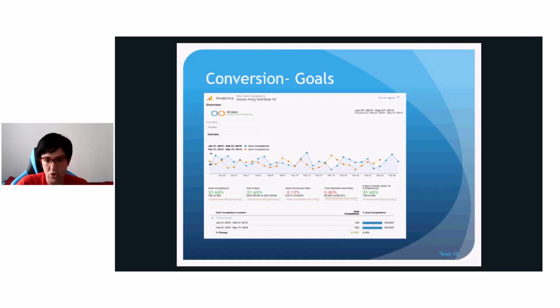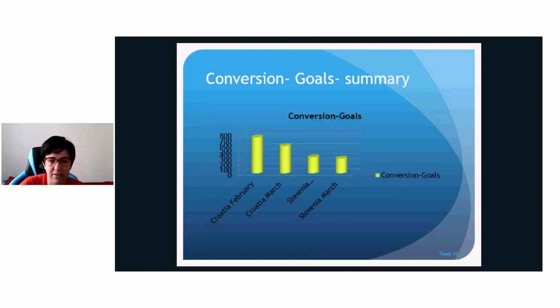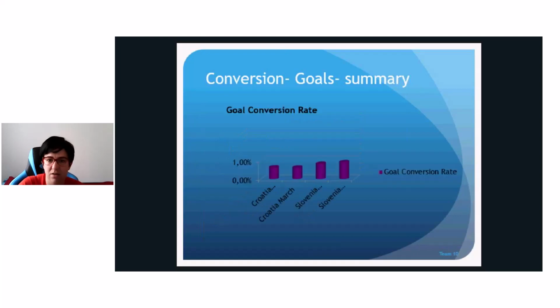Our percentage goal conversion rate is 0.61, and that is not good, and it is 0.80 in Slovenia, and that is still not good. Our goal conversion rate should be above 1%. Here we have conversion goals in Croatia and in Slovenia, and the second charts are goal conversion rate in Slovenia and Croatia for February and March.